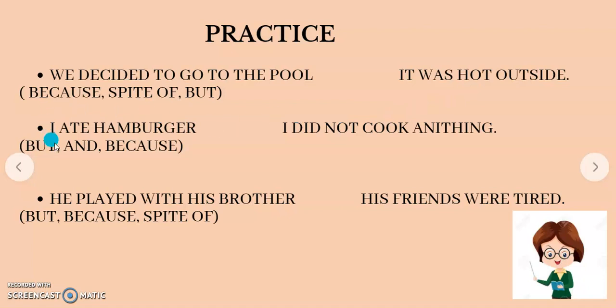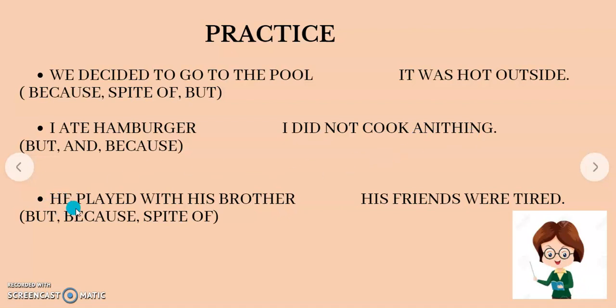And number two: I ate a hamburger. I didn't cook anything. And I have but, or, and because. And obviously the right word is because: I ate a hamburger because I didn't cook anything.